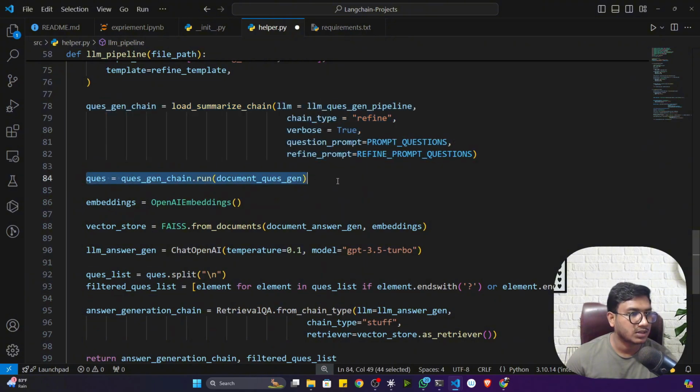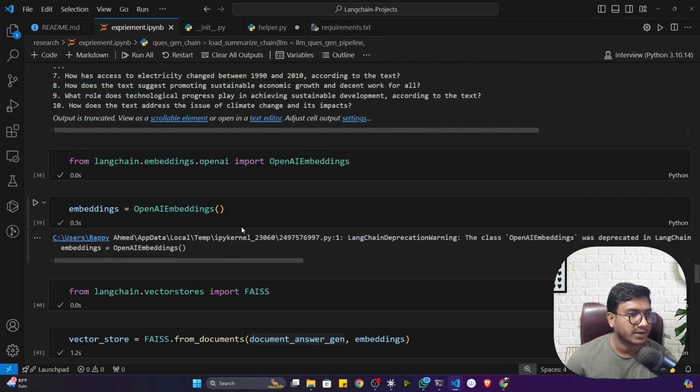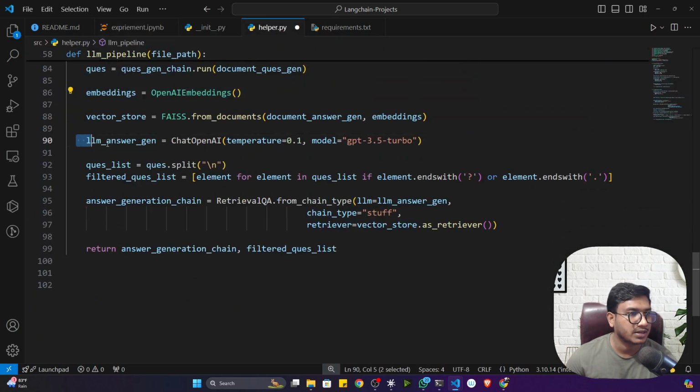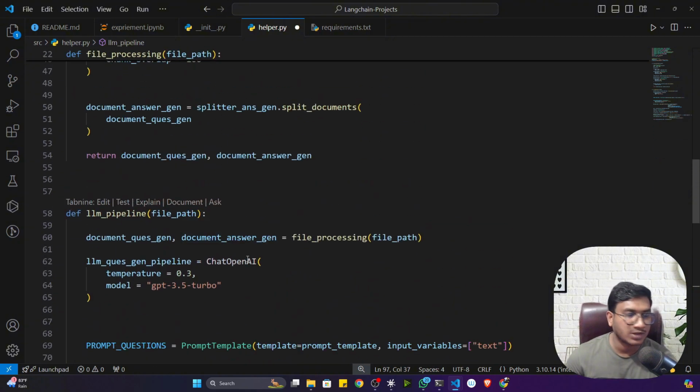It will give you the question, and after that I was creating the vector embedding. Then I was creating the vector index. Then I was creating the retrieval QA, and it will generate the answer. That means here you will get the answer generation chain and the filtered question list. Both we will get. So these two functions I prepared here.